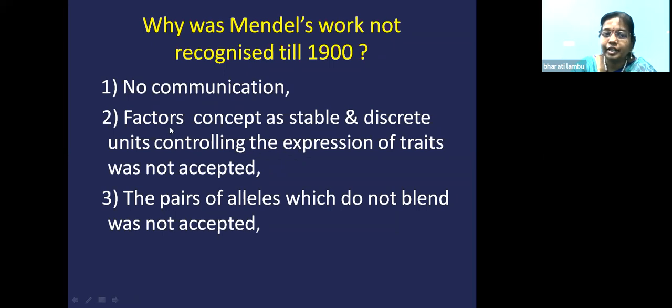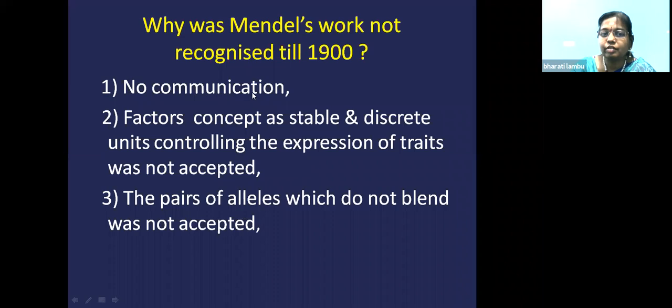And factors as a particular entity present in the cell were also not accepted. They said there is no such thing as factors in the cell and that they are not stable entities. And that they do not blend was also not accepted. Mendel said that a pair of alleles is present in the cell, that they will not blend, and that they are inherited by the gametes. We know that now. Genes are inherited by the gametes, we know that. But at that time Mendel said that alleles are inherited by the gametes without blending or mixing. But this also was not accepted.